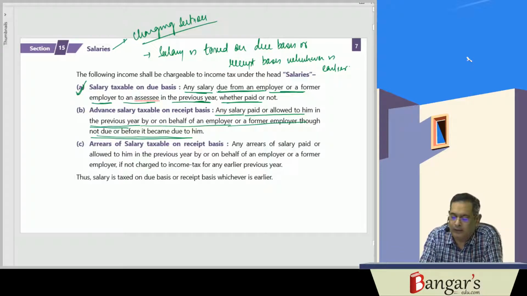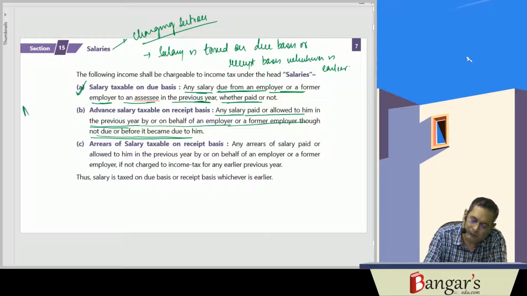Any salary which is paid or allowed to him in the previous year by or on behalf of an employer or former employer, though it is not due or before it became due. So if an advance has been received, that is, advance salary is received, it is taxable on what?